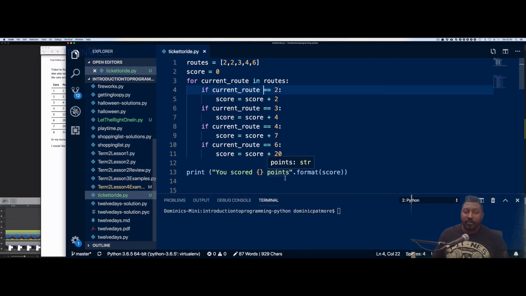And now I'm just going to do a quick sanity check. It's a small amount of data, so I can basically manually check that it's going to be fine. If it's 2, it's 2 points, so I have 2 2s, that's 4. If it's 3, that is going to be another 4, so that's 8 points now. If it's 4 cards, it's 7, so it's going to be 15, and then if it's 6, it's 20. So I should get you scored 35 points.